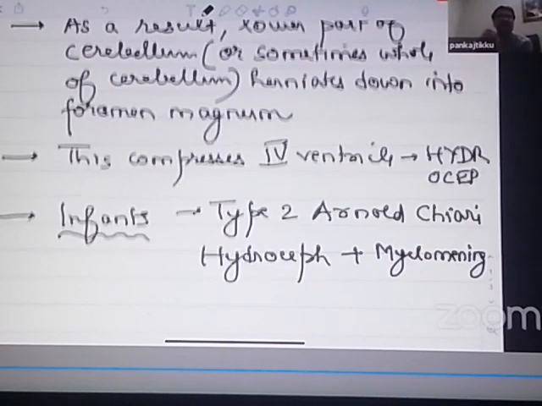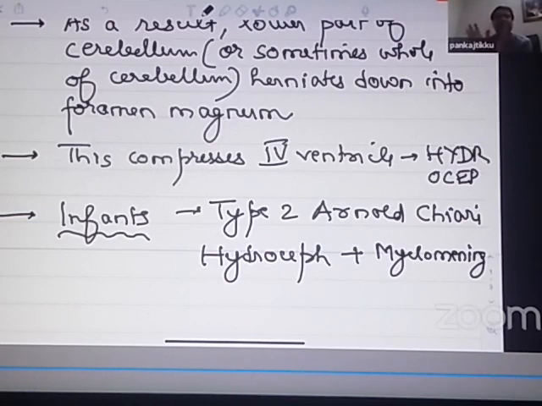Which is the type which is seen in infants? The one which is seen very early in life is type 2 Arnold Chiari malformation, where there is a combination of hydrocephalus with a neural tube defect which is known as myelomeningocele. So if someone asks you, hydrocephalus with a myelomeningocele is seen in which type of disorder?